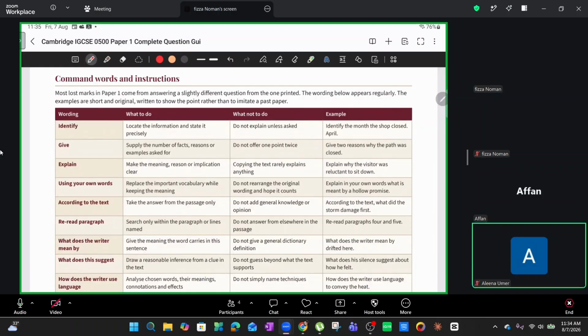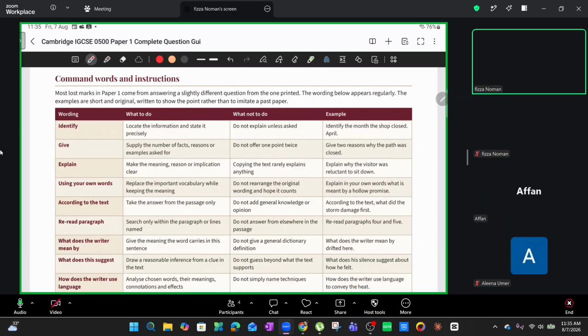Okay. So, the thing is, command words are basically, you could simply say, in a manner of speaking, a word that gives you a command, a word that gives you a certain order. That's literally what command translates to, right? An order. Isn't that the case? Or giving some sort of instructions?